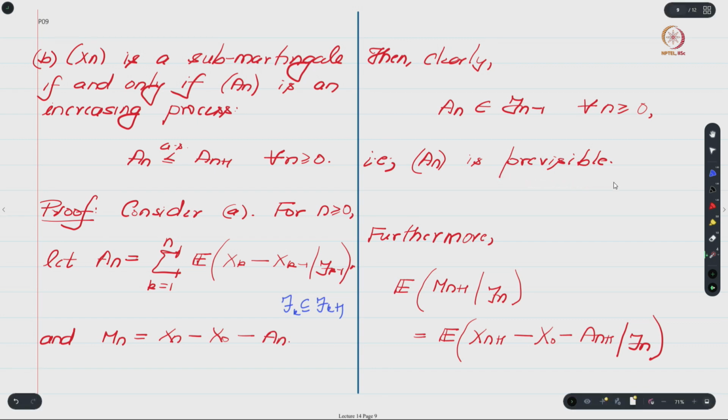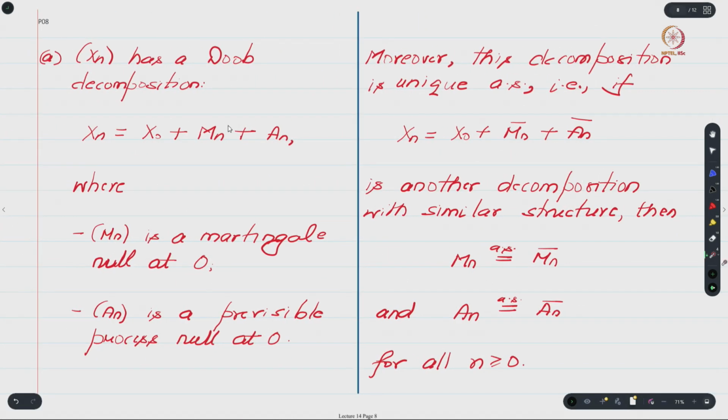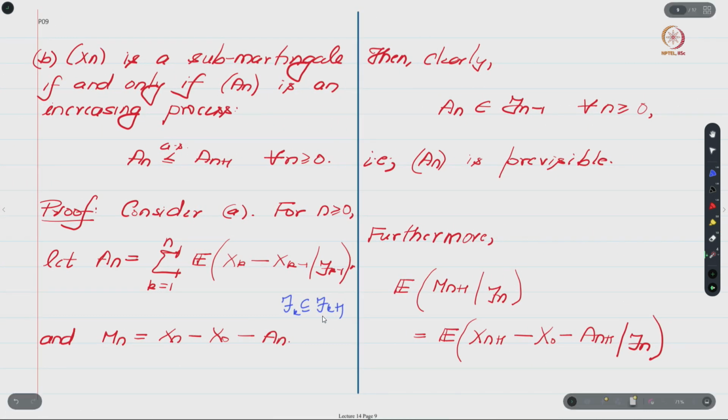Is that okay? It is a pre-visible process, right, and now this is as desired. So, if you remember the Doob decomposition, we require that Mn be a martingale and An be a pre-visible process. So we have verified that it's a pre-visible process, and one can easily see that when you substitute n equals 0, the upper index will be strictly less than the lower index, and in that case we will define this sum to be 0, and hence this An is actually null at 0, right. So this is as desired.